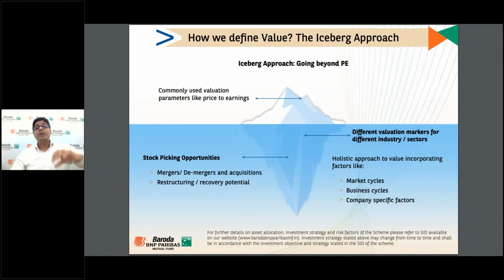And how we define value, which I explained to you, is the iceberg approach. The tip of the iceberg is only showing that the valuation is low, or the P/E is low. But the bottom of the iceberg, which is three-fourths of the iceberg, provides us all the market cycle, business cycle, company-specific factors, mergers, demergers, and acquisitions, to find out the true intrinsic value of the stock.